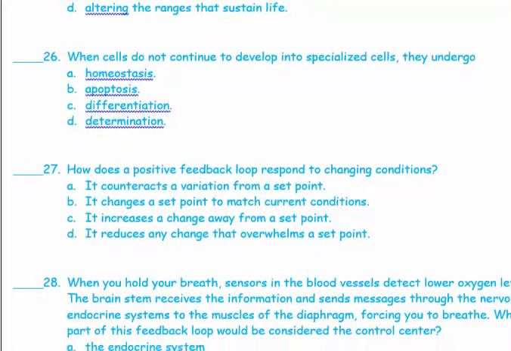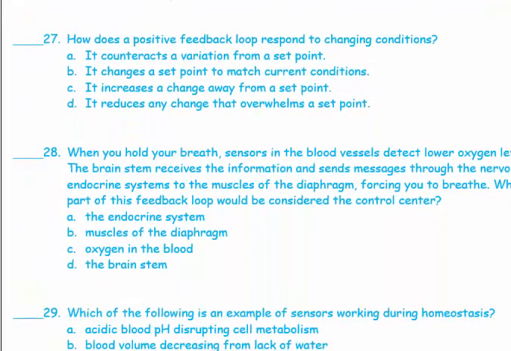28. When you hold your breath, sensors in the blood vessels detect lower oxygen levels. The brain stem receives the information and sends messages through the nervous and endocrine systems to the muscles of the diaphragm, forcing you to breathe. Which part of this feedback loop would be considered to be the control center? Of course, it is the brain stem.